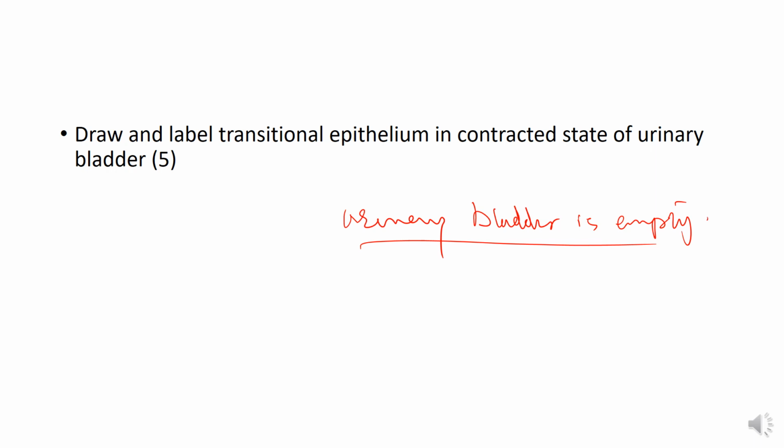And if a question comes that draw and label transitional epithelium in relaxed state of urinary bladder, this is the same as the contracted state. While if it comes as the distended state of urinary bladder, then the epithelium will be 2 to 3 layers thick, and you know how to draw it, and this carries 5 marks.